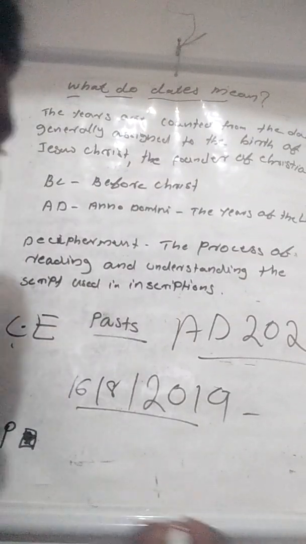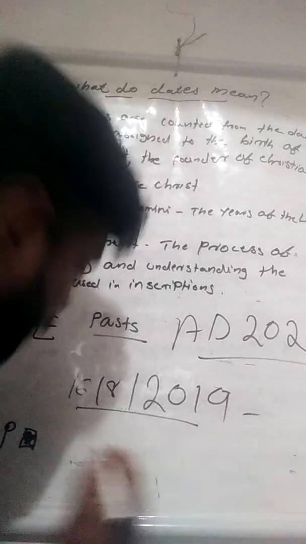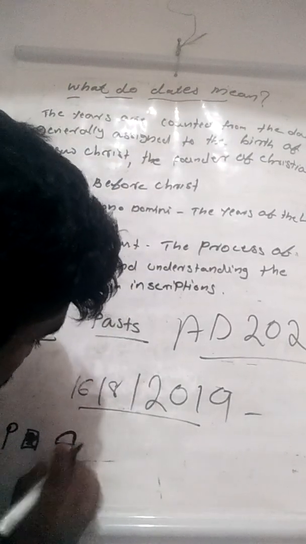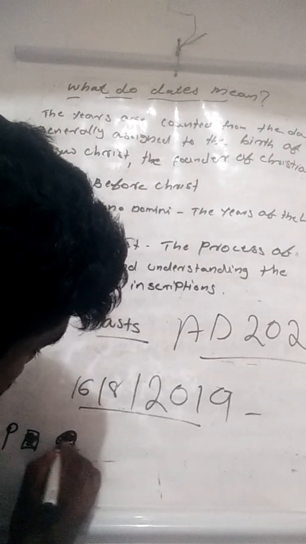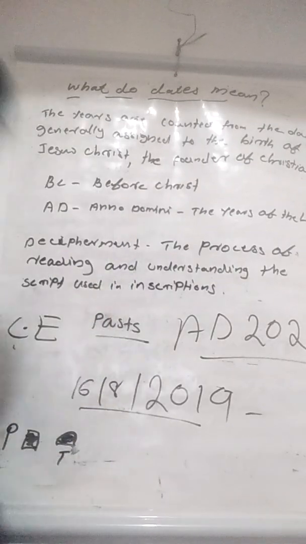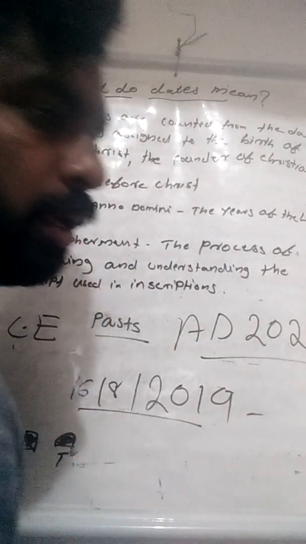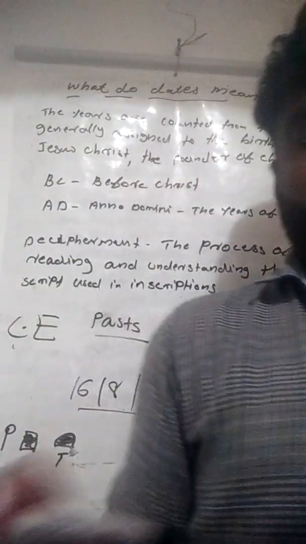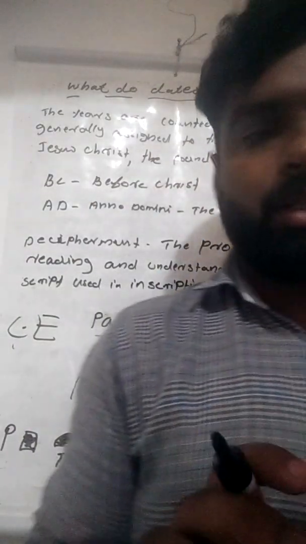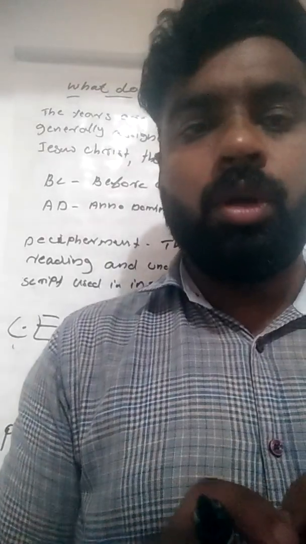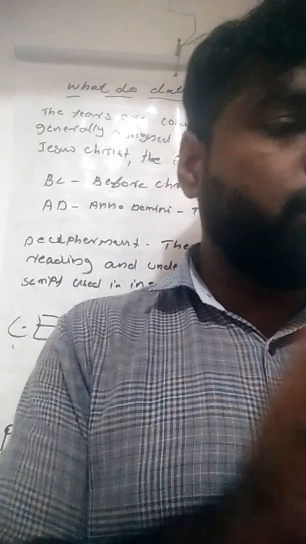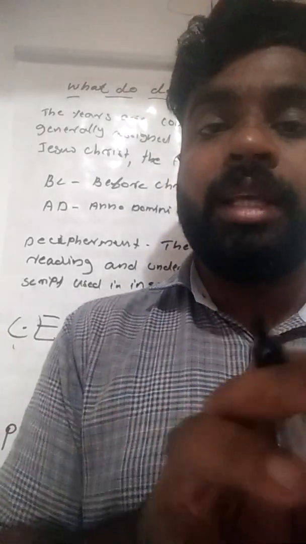Then this one is the letter T. T is written like that, and many pictures are given along with the letters. It is very easy to carve these kinds of pictures in stone. So that is known as decipherment.